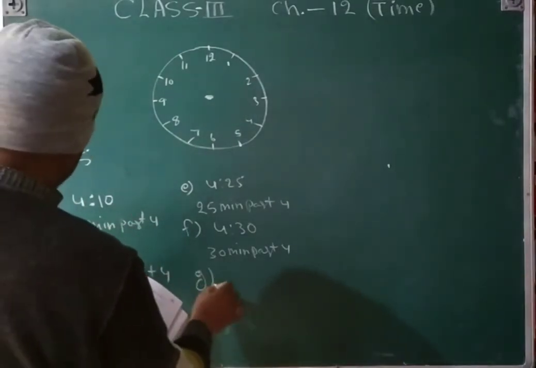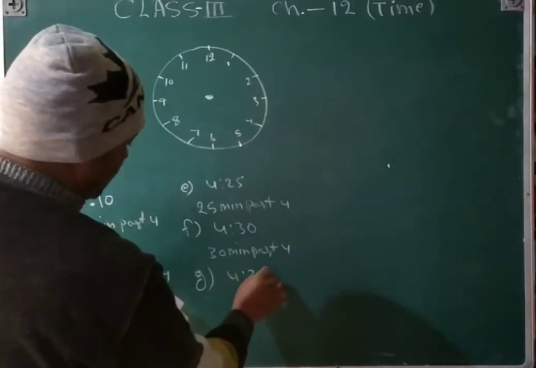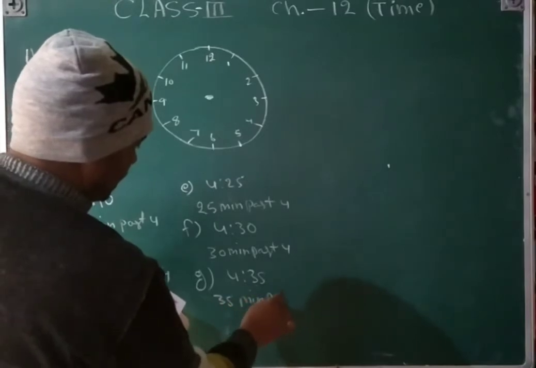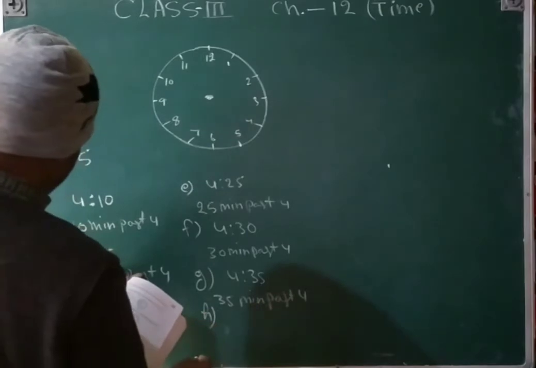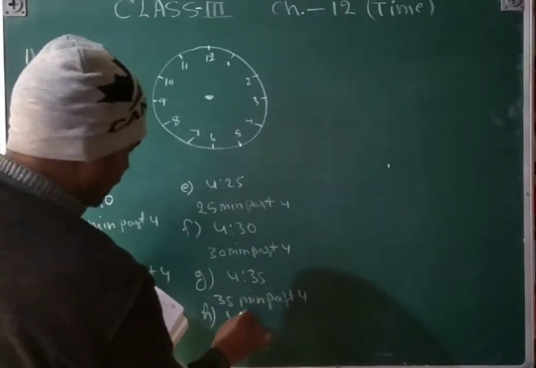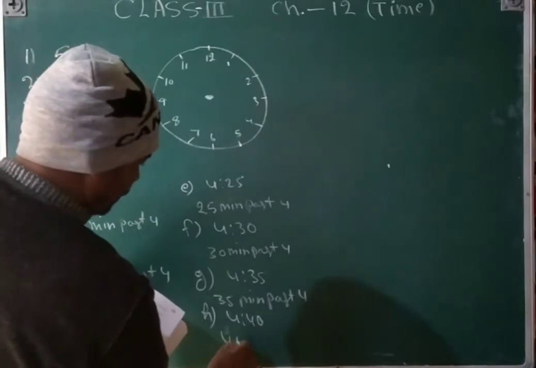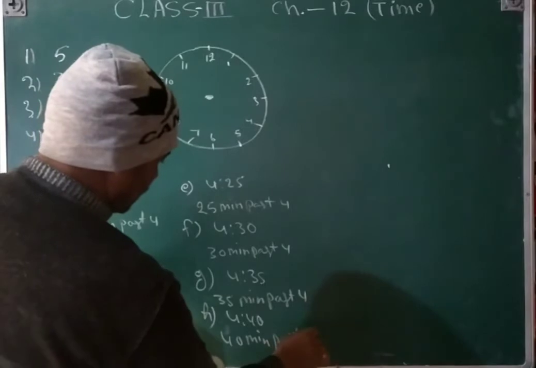G part, again that is 4:35. So 35 minutes past 4. H part, 4:40. That is given, 4:40. So that is 40 minutes past 4.